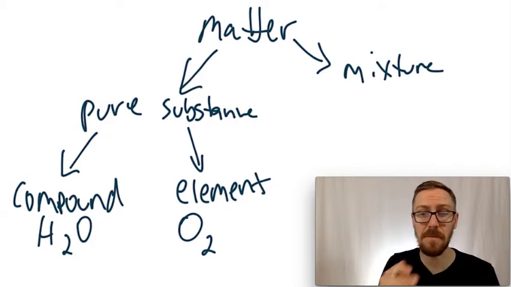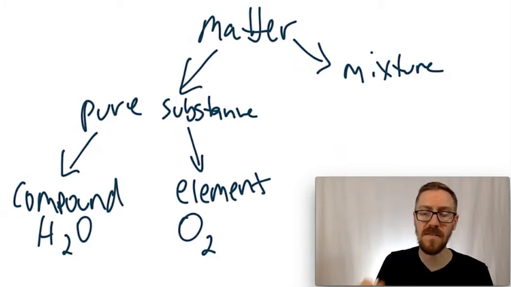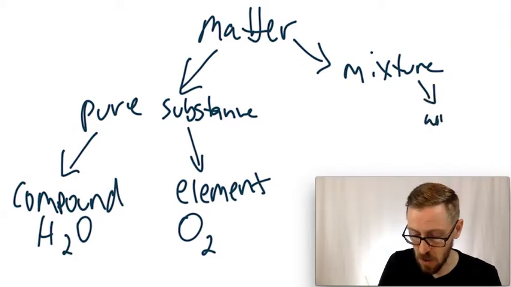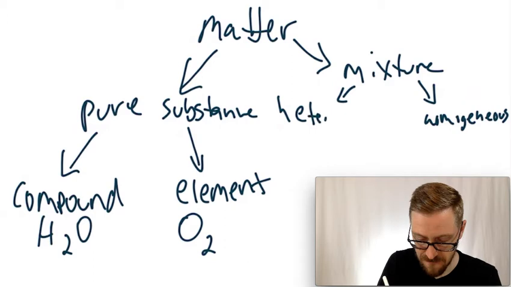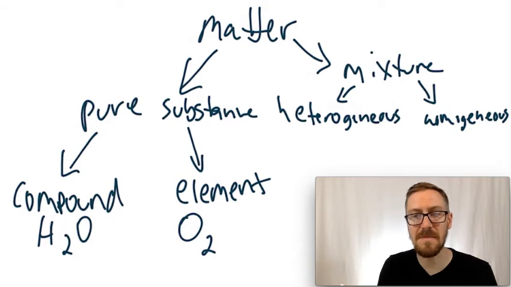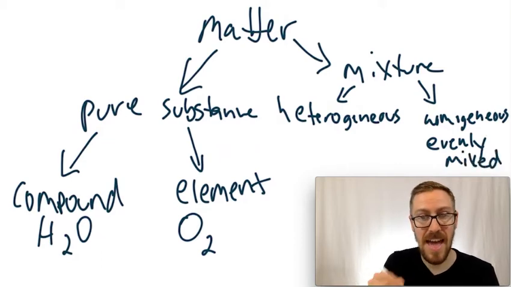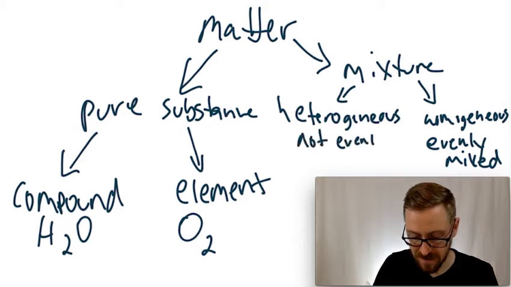Now, if it's not a pure substance, if you can't write a chemical formula for it, if there's more than one chemical involved, it's a mixture. And those mixtures can either be, big words here, homogeneous or heterogeneous. Homogeneous means it's evenly mixed. And heterogeneous means not evenly mixed.